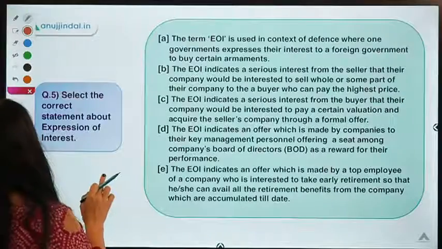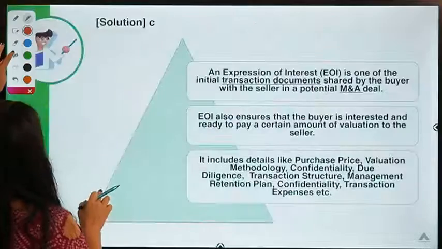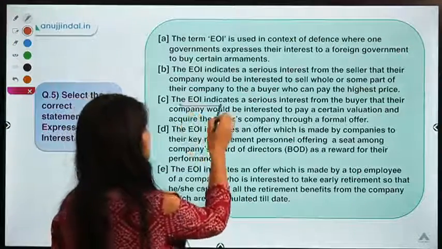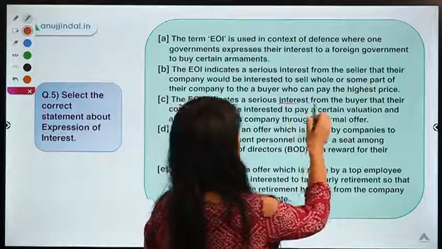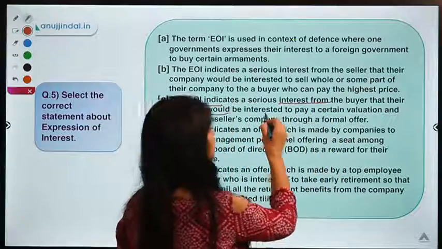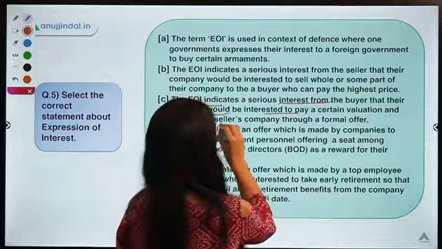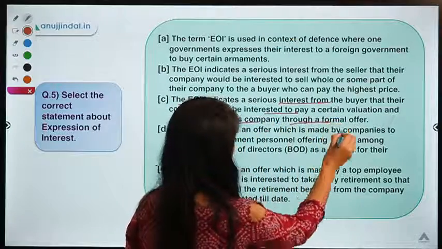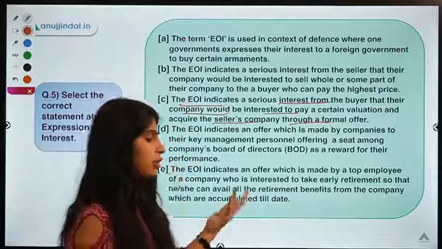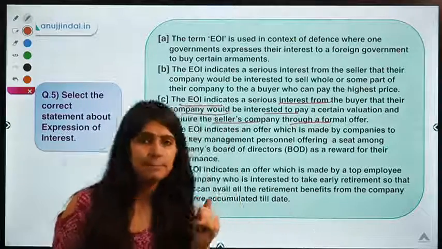Moving ahead to the solution, the solution says that the correct option is option C. Option C means expression of interest indicates a serious interest from the buyer that their company would be interested to pay a certain valuation and acquire the seller's company through a formal offer. Right, so this seems a little complicated. Let us try to understand it with the help of examples.